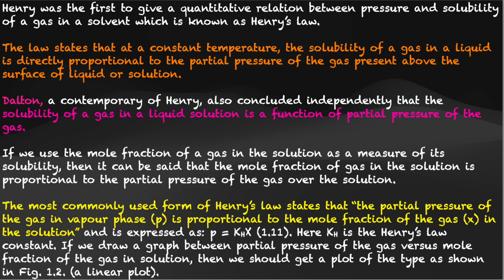If we draw a graph between partial pressure of the gas versus mole fraction of the gas in solution, then we should get a plot of the type as shown in figure 1.2. It is a linear plot, because we know again and again that mole fraction is directly proportional to the partial pressure of a gas dissolving in a solution. Then the graph also will be linear because they are directly proportional. So drawing a graph between partial pressure versus mole fraction would be a linear plot.